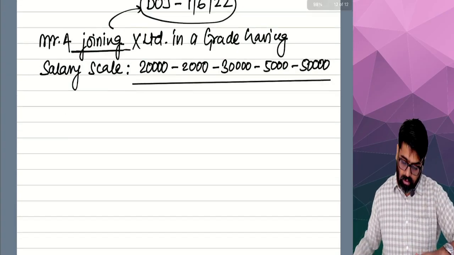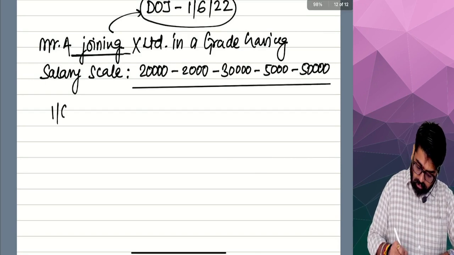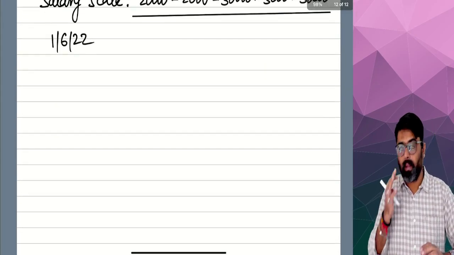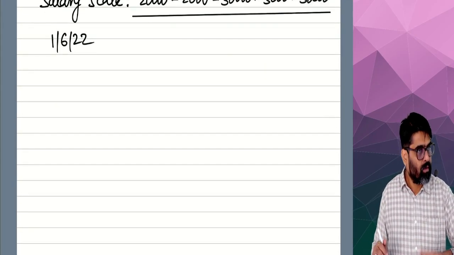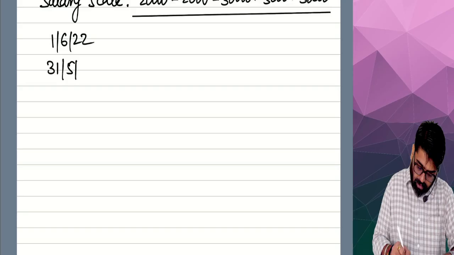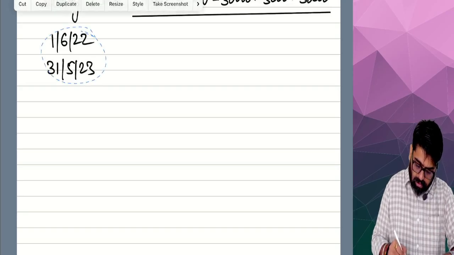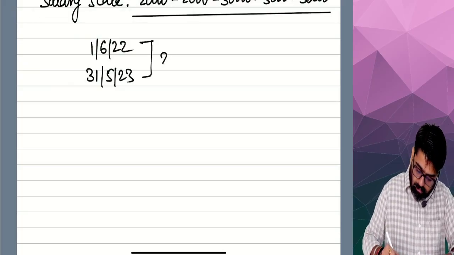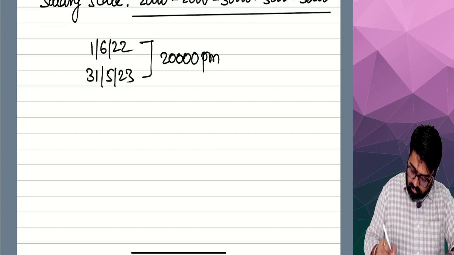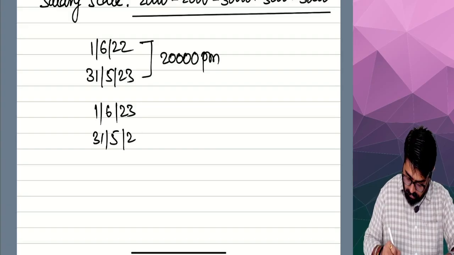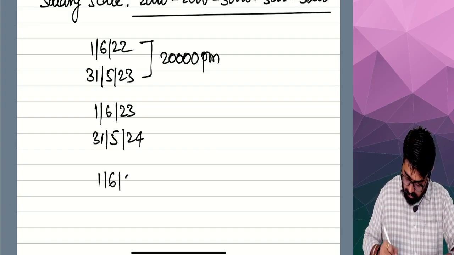Getting my point? So now tell me, what will be the first year of service? The employee will start working from 1st June 2022. The first year of service will be over on 31st May 2023. This will be the first year of his service. In this first year, he will receive how much? Now his second year of service will start from 1st June 2023, and end on 31st May 2024. Then 1st June 2024, end on 31st May 2025.